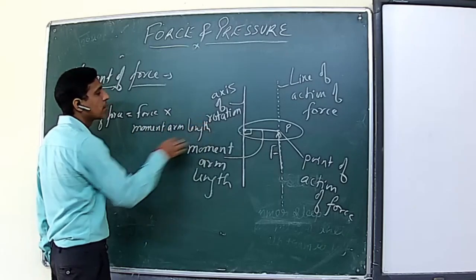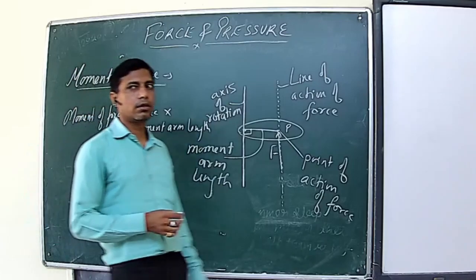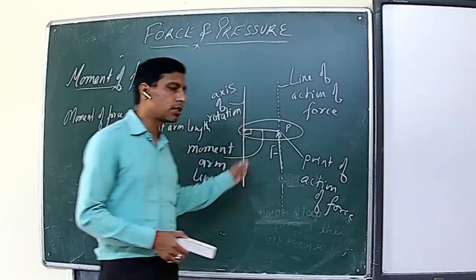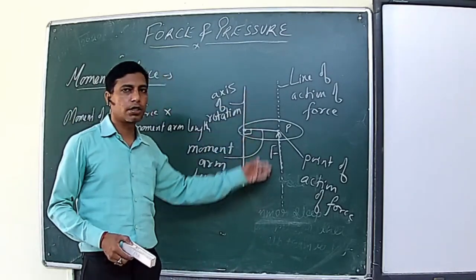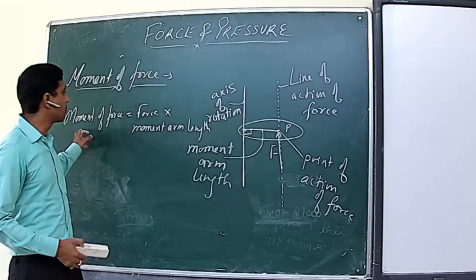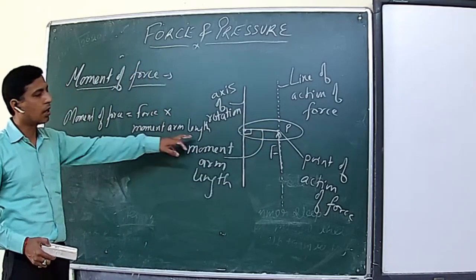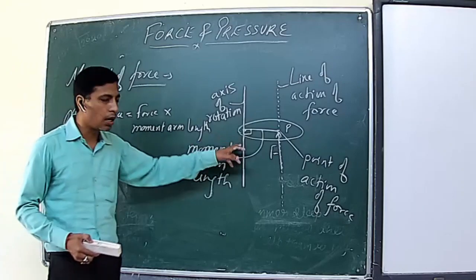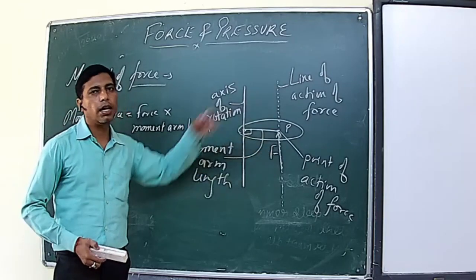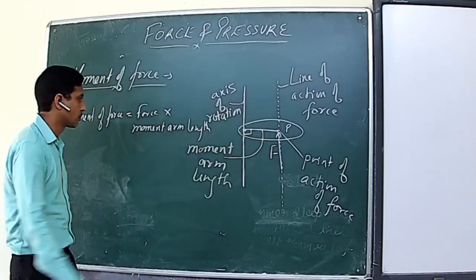And this moment arm length is the perpendicular distance between the axis of rotation and the line of action of force. So the moment of force is force multiplied by moment arm length.